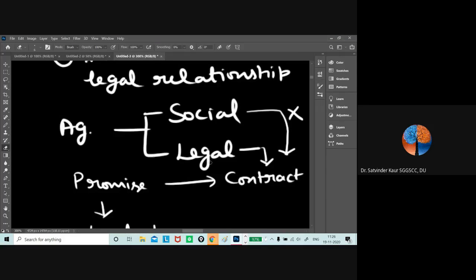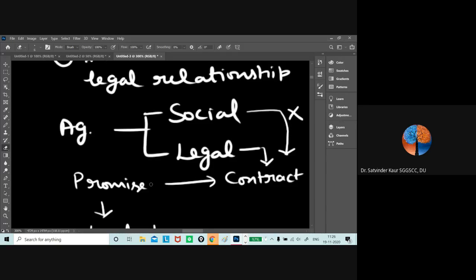All the agreements or promises made without any intention to have legal relationship will be considered social agreements. All obligations for social needs or non-economic needs will not give rise to a contract.